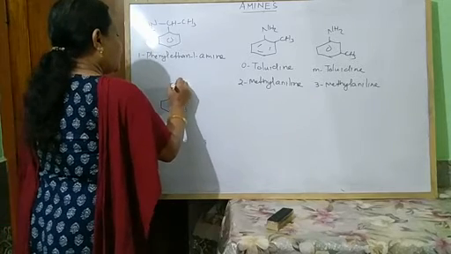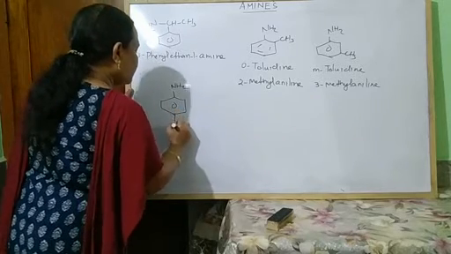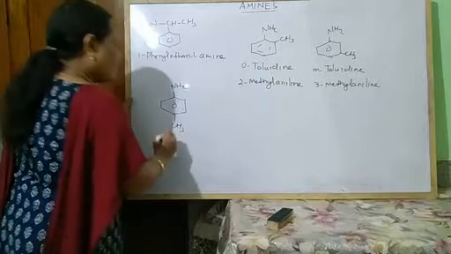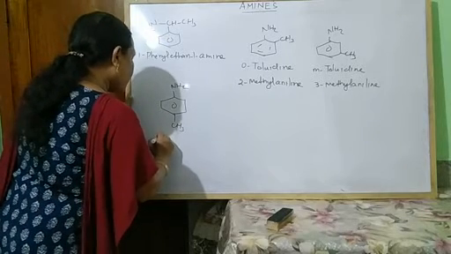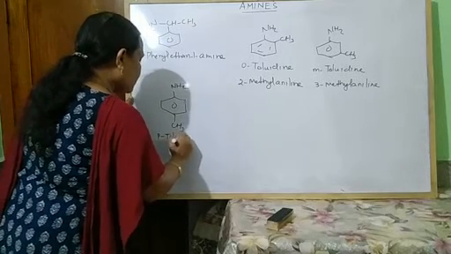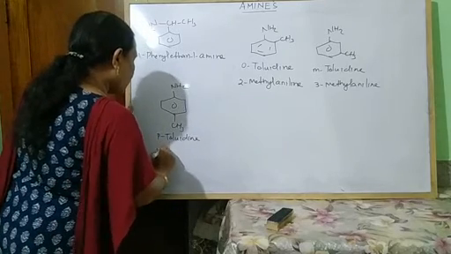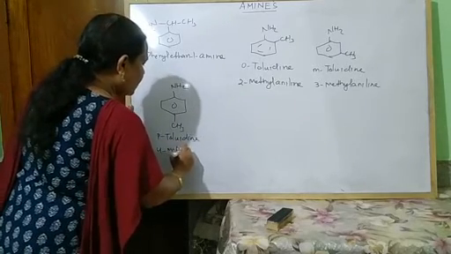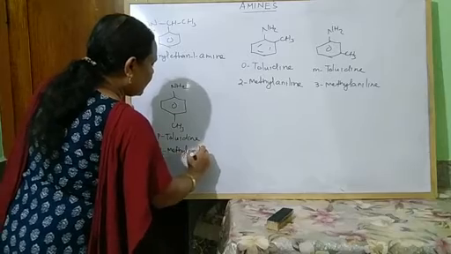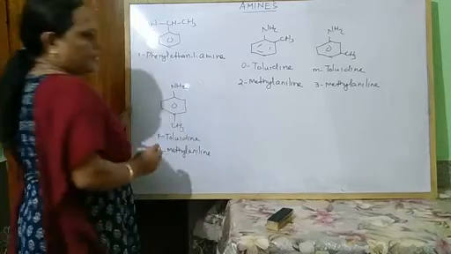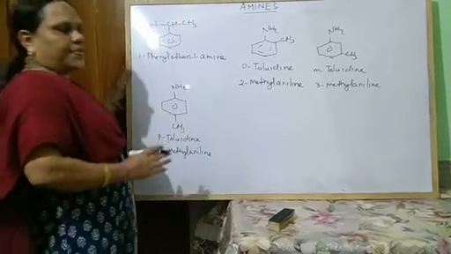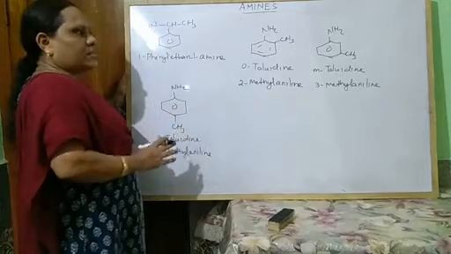And NH2, CH3. This is known as p-toluidine, also known as 4-methyl aniline. So in this way you have to name aromatic compounds.